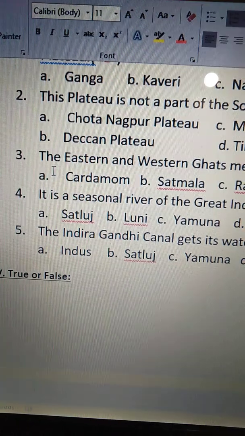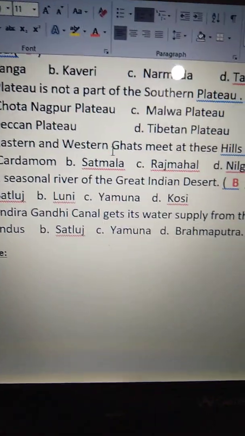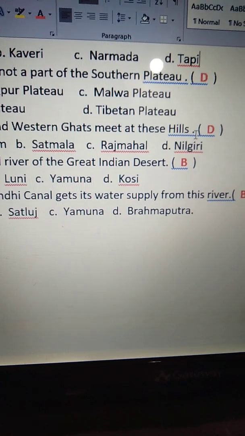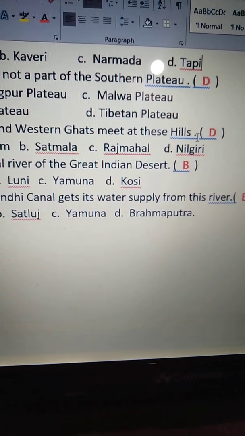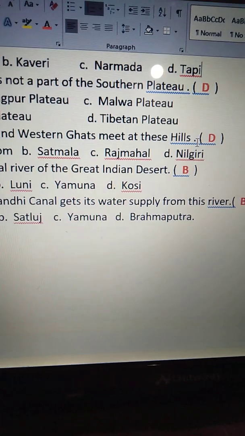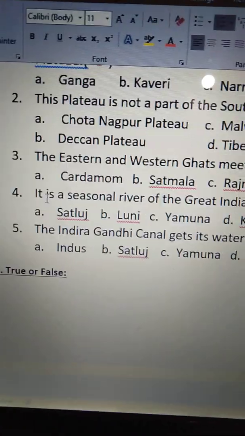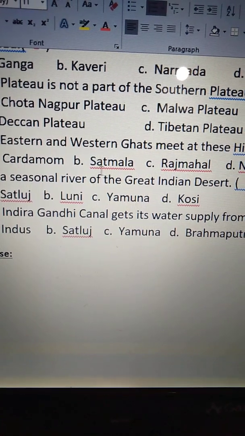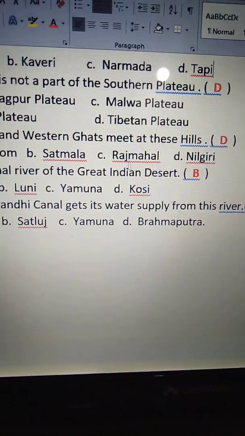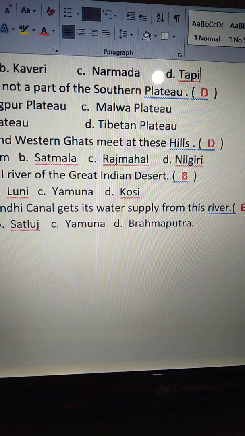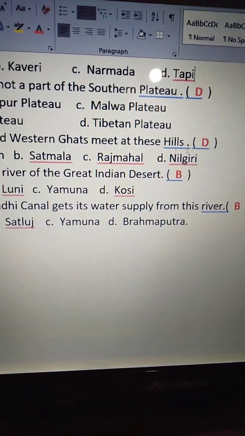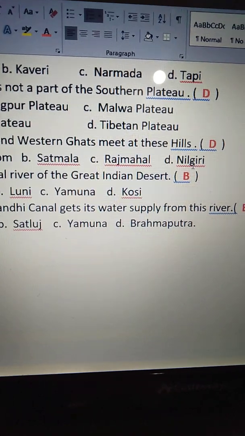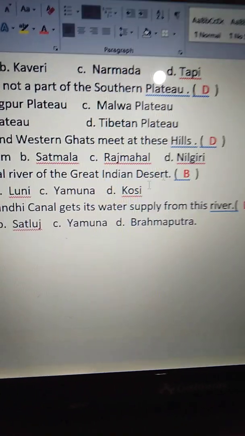Third one. The eastern and western Ghats meet at these hills. So at which hills the eastern and western Ghats meet, children? Is it A Cardamom Hills, B Shatmala Hills, C Rajmahal Hills, and D Nilgiri Hills? So, option D, Nilgiri Hills is the correct one. The eastern and western Ghats meet at the Nilgiri Hills.